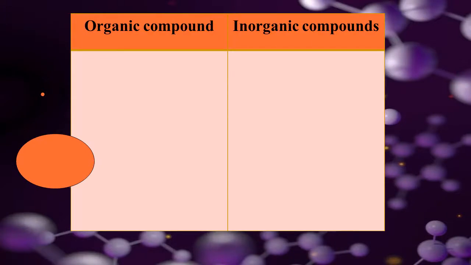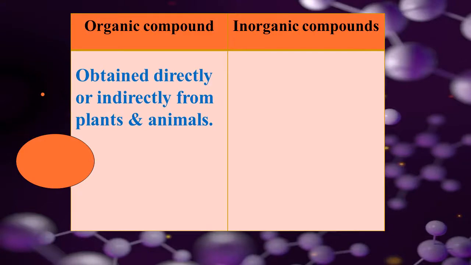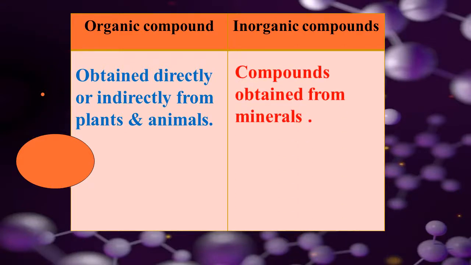Okay. There are 2 types of compounds: compounds may be organic compounds or they may be inorganic compounds. So what are organic compounds? Compounds which are obtained directly or indirectly from plants and animals are called organic compounds. And the compounds obtained from minerals are called inorganic compounds. So this is the basic difference between organic and inorganic. We can say organic is natural, obtained from plants and animals, and inorganic is obtained from minerals.